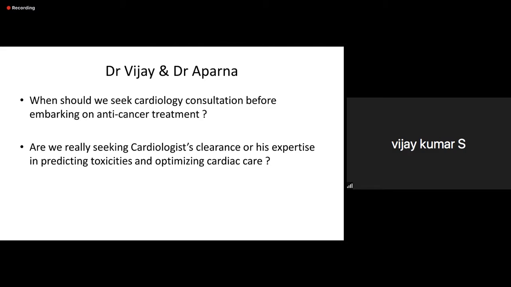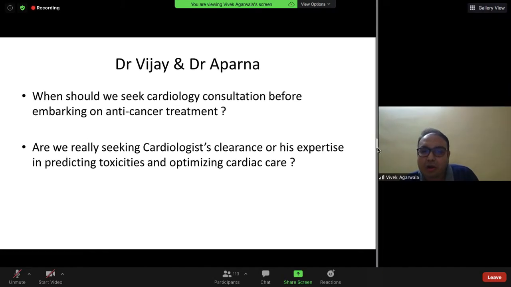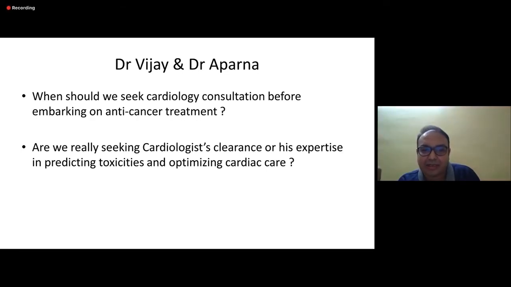Usually, if we find multiple comorbidities, especially in an elderly patient with an LVEF on the borderline between 40 and 50%, and multiple comorbidities like dyslipidemia, when there are more risk factors with a borderline ejection fraction, that is when you would seek consultation. So, Dr. Aparna, we always see a lot of oncologists writing "cardiology clearance before starting treatment." What do you think? Are we really seeking cardiologist clearance, or do we actually want to utilize his expertise in predicting the toxicities and optimizing cardiac care? What do you want actually from your cardiologist?